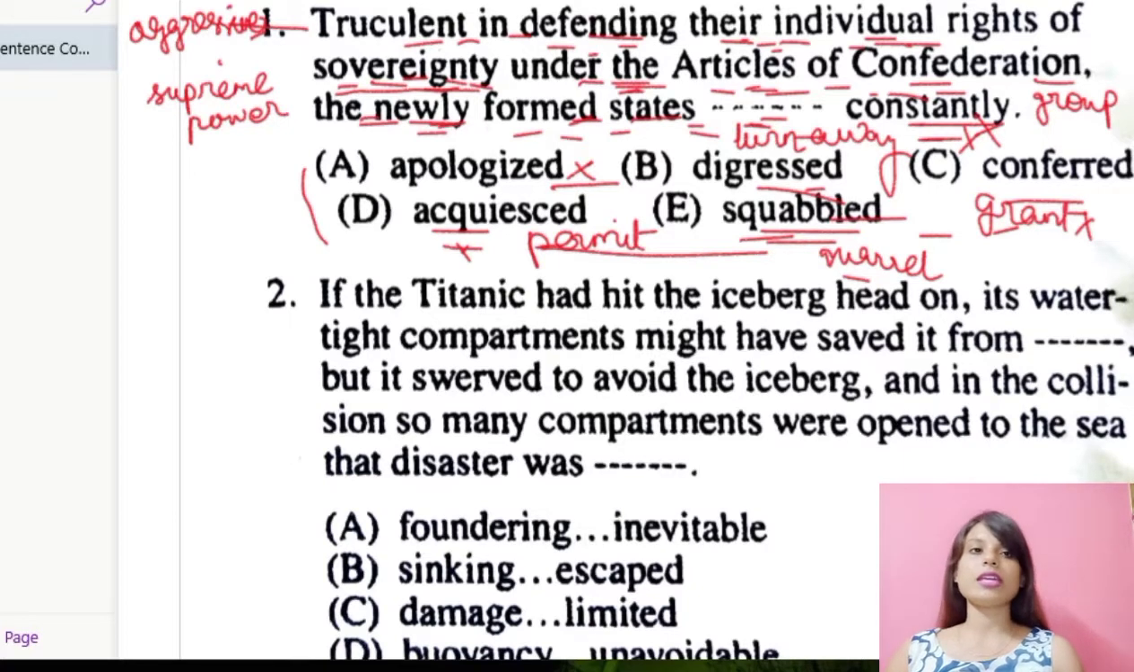So this is making sense that under the Articles of Confederation, the newly formed states were simply quarreling again and again with each other. They were constantly quarreling. So number E would be the correct option over here.